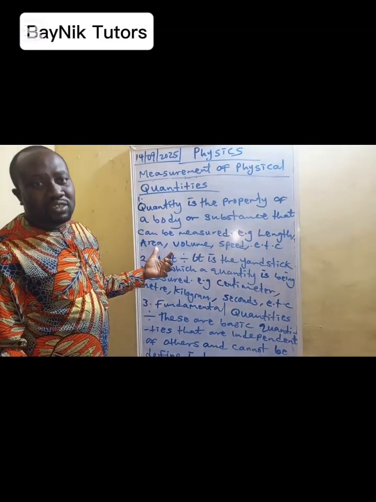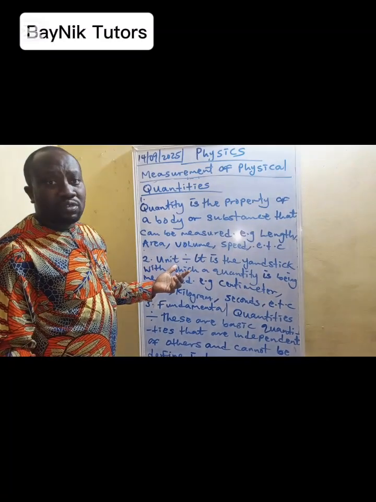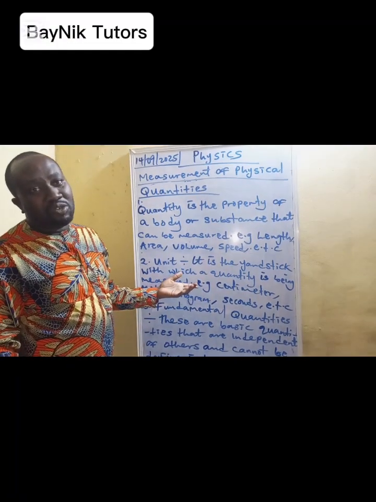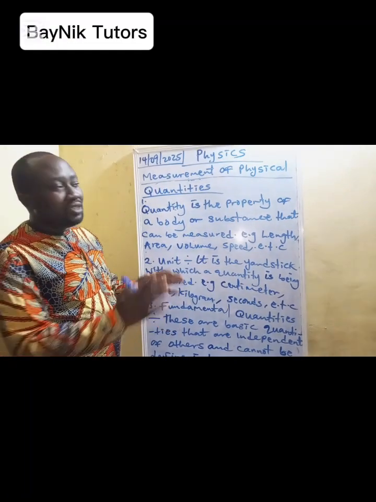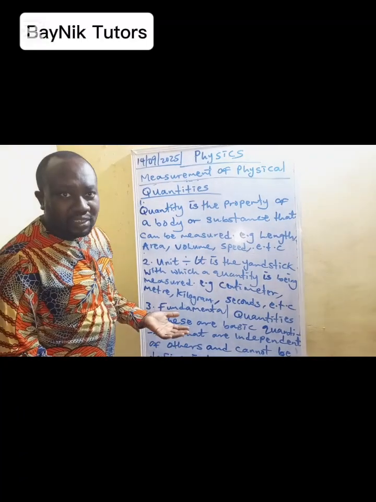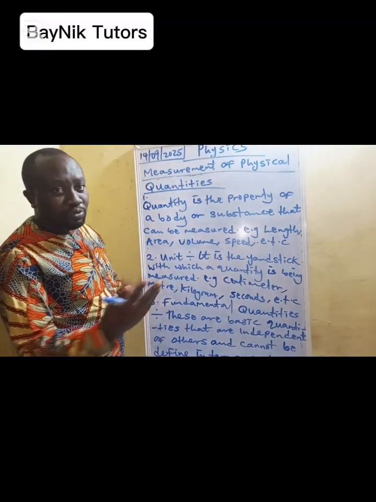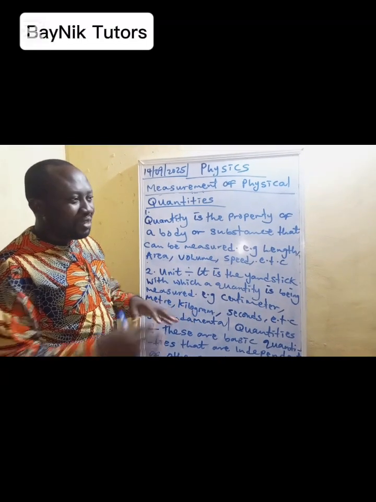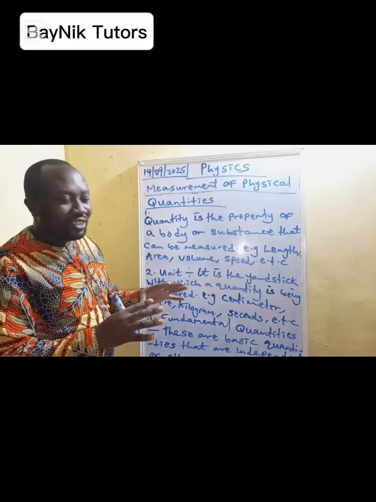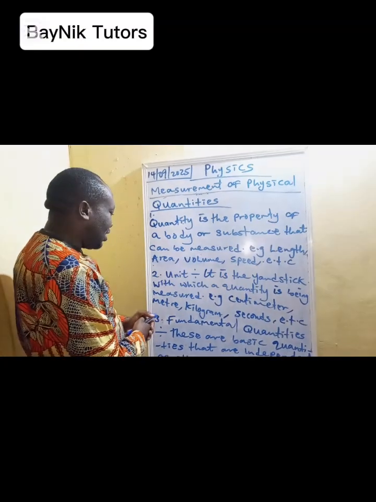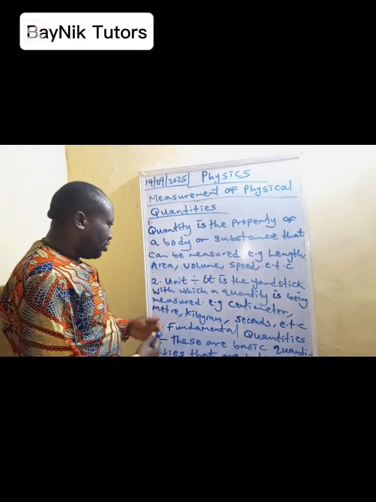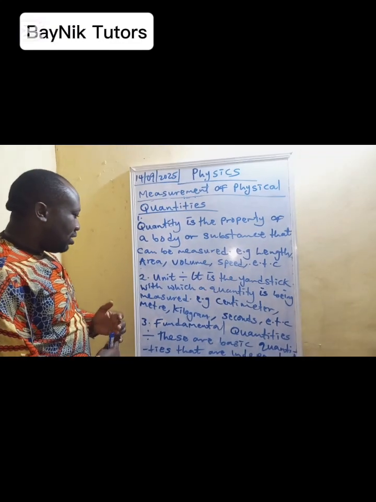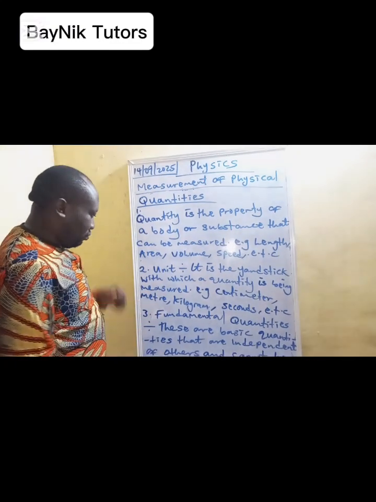Area will be in centimeter square or meter square. We have the volume as centimeter cube or meter cube. We have the speed as meter per second, because speed is distance over time. All these derivations we are still going to do mathematically in form of an expression. And I hope you know that physics is just the application of mathematics. So mathematics is the mother of all. So all this will be clearer as we start. So as far as the unit is concerned, it is the yardstick to which a quantity is being measured. E.g., we have centimeter, we have kilogram, we have seconds, and many more.